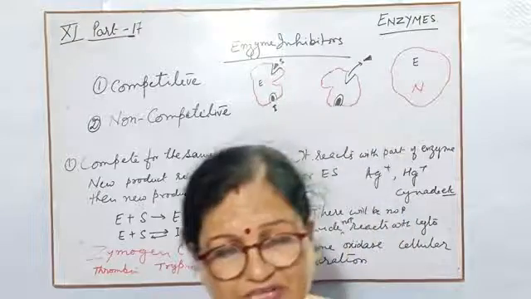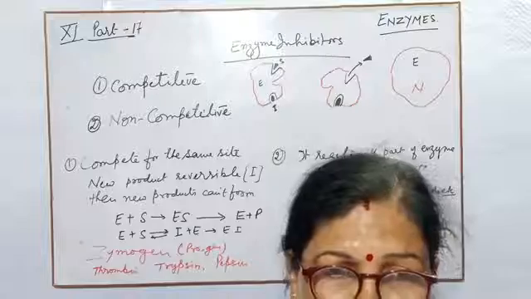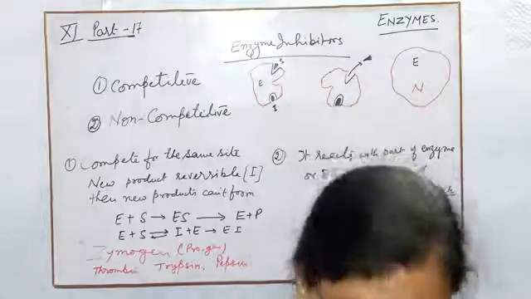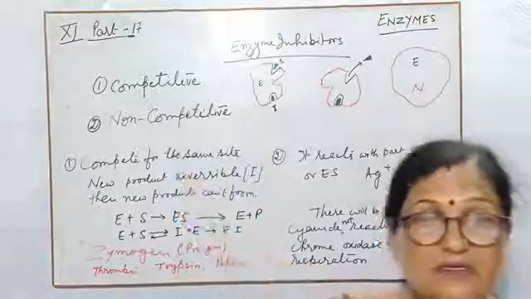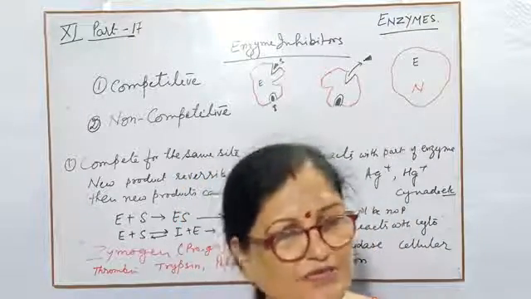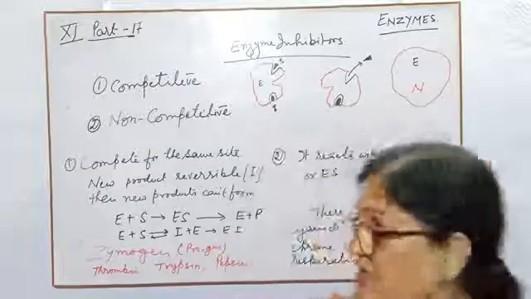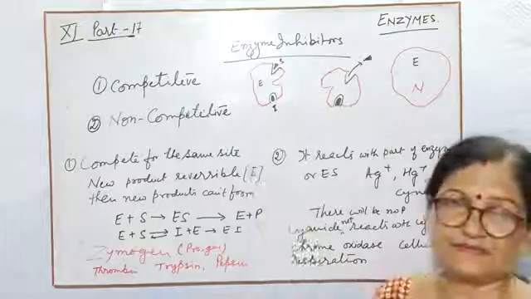Yet it was going very smoothly, it was completing the reaction. Then also, due to the presence of that non-competitive inhibitor, at once they can stop the reaction. So there are two types of inhibitor, competitive and non-competitive.